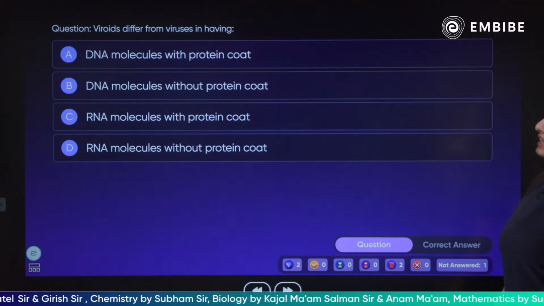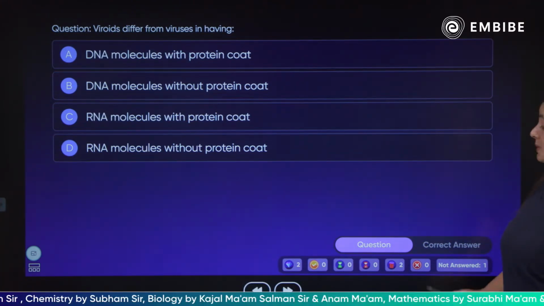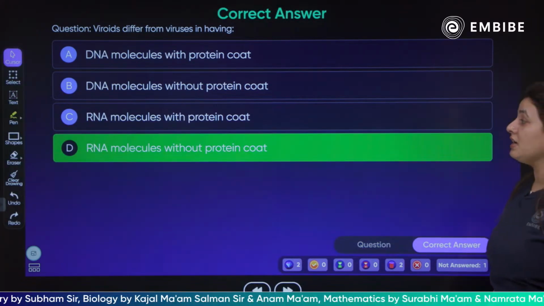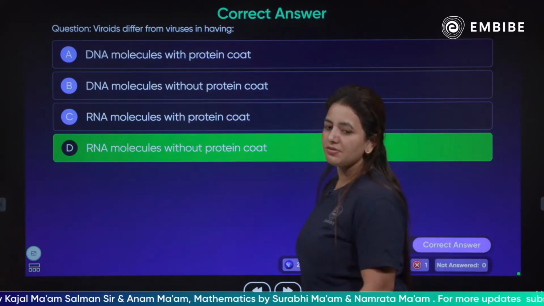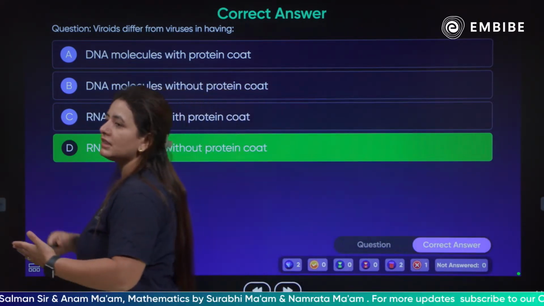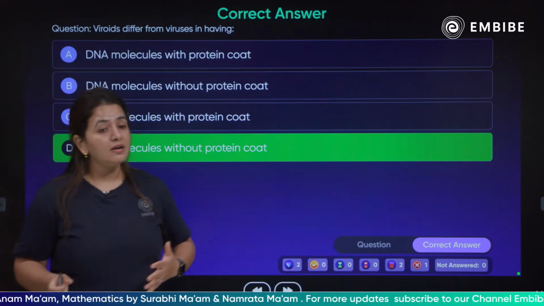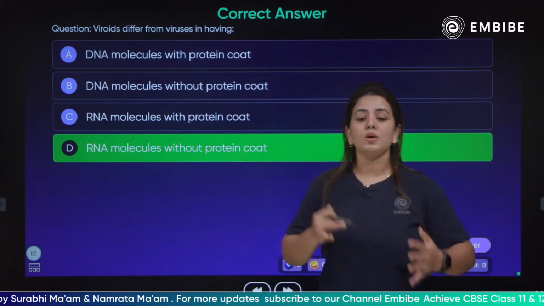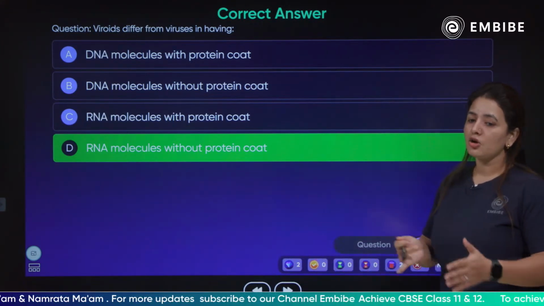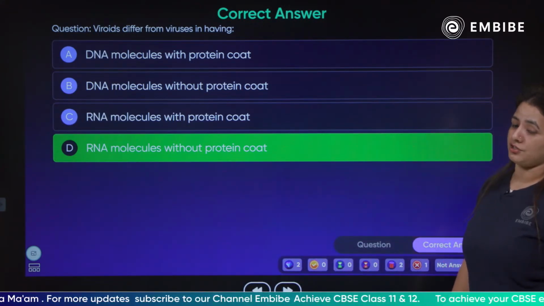The viroids are different from the viruses because in viroids we have an RNA molecule without a protein coat. This is what we have studied. And yet they are very infectious.